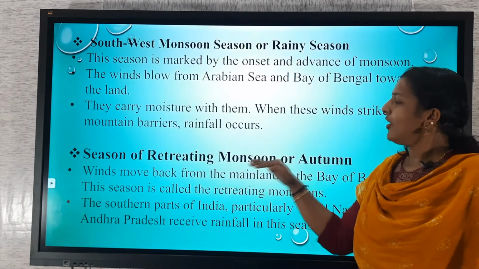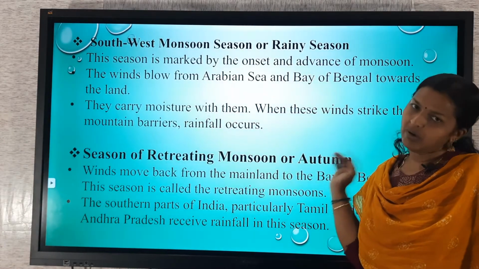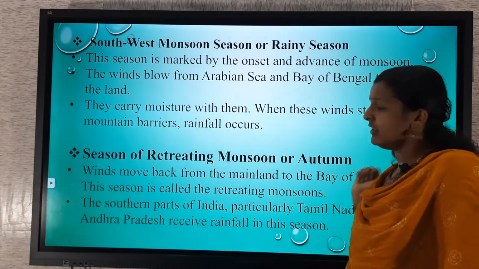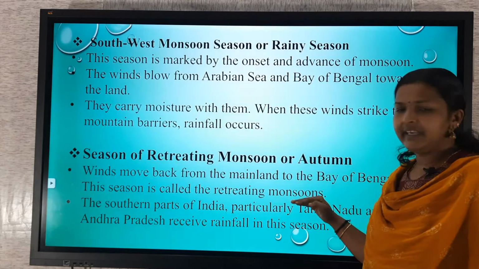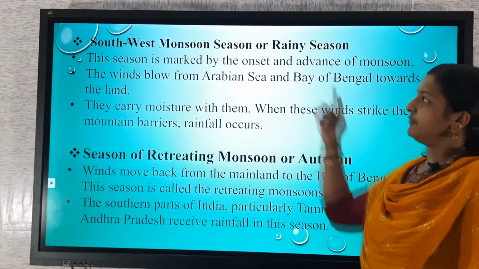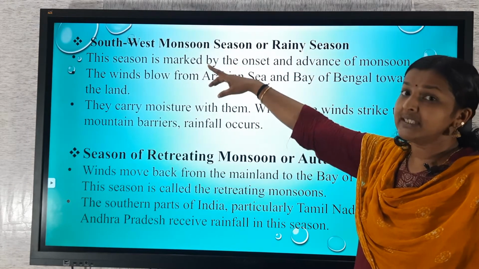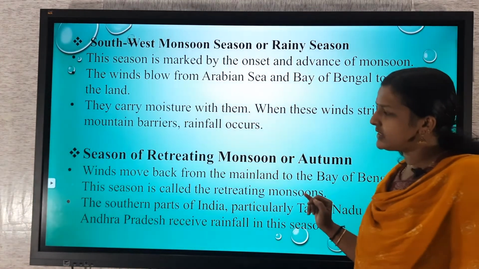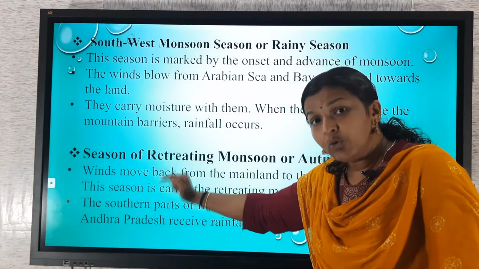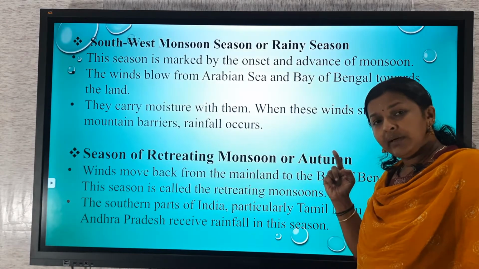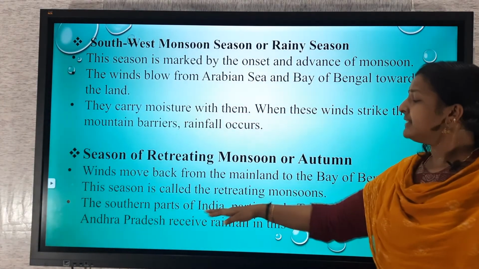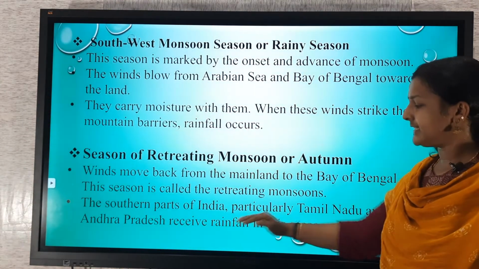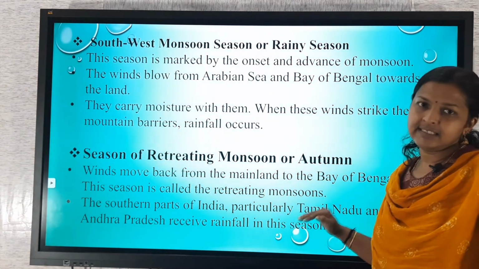Then, season of retreating monsoon or autumn. Winds move back from the mainland to the Bay of Bengal. This season is called retreating monsoon season. We already studied the southwest monsoon, which comes from the Arabian Sea and Bay of Bengal. At the retreating monsoon season, it moves back from the mainland to the Bay of Bengal. The southern parts of India, particularly Tamil Nadu and Andhra Pradesh, receive rainfall in this season.